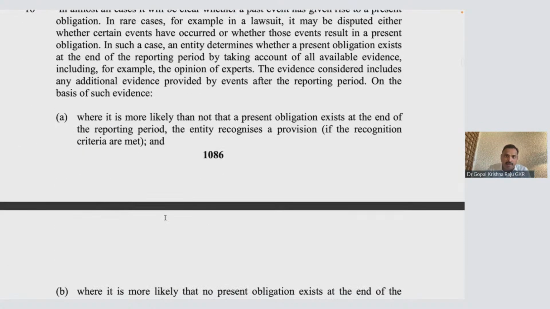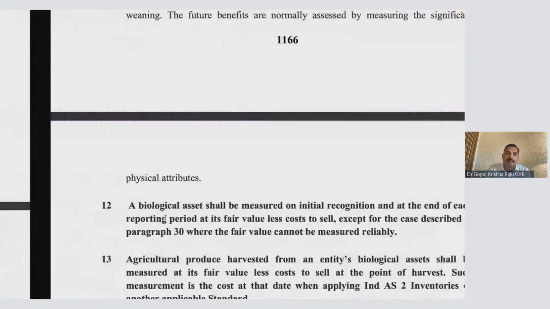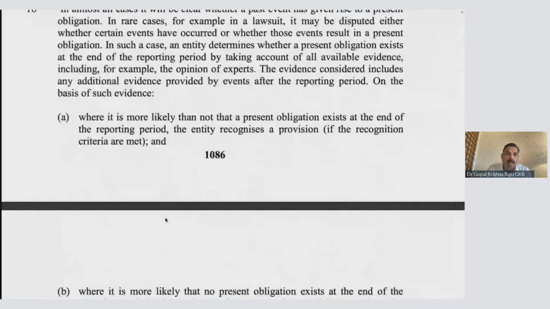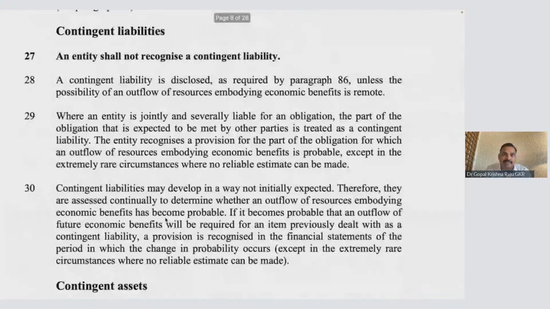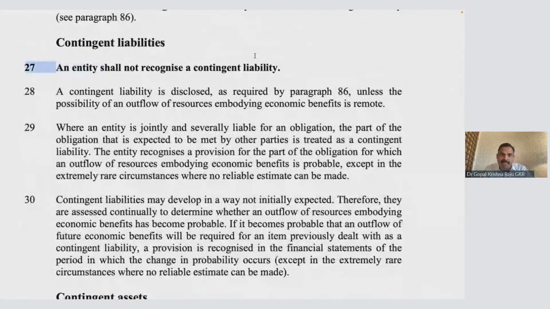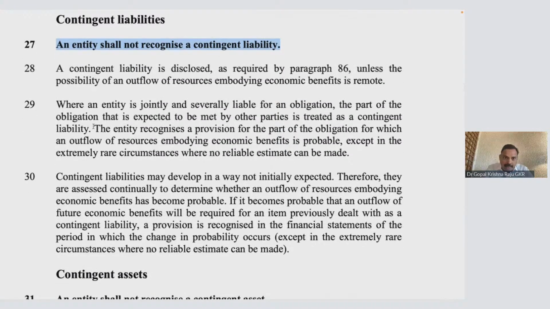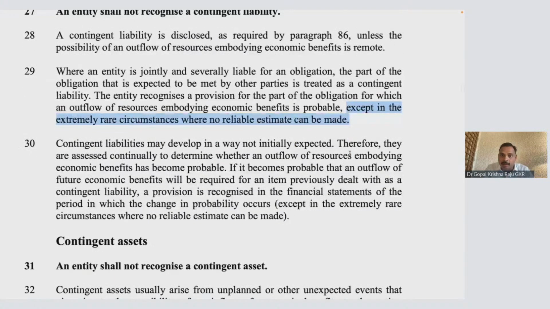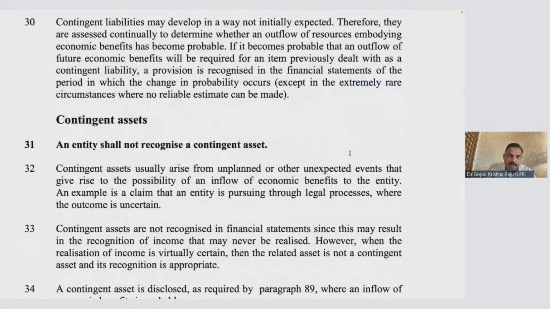Now I'll take you to one particular paragraph with respect to the contingent asset. This is contingent liability: an entity shall not recognize a contingent liability, but it will be disclosed. I want to make only one observation. Please look at it. An entity recognizes the provisions except in the rare circumstances where no reliable... I'm sorry, the asset is here. Sorry, I was reading that part.